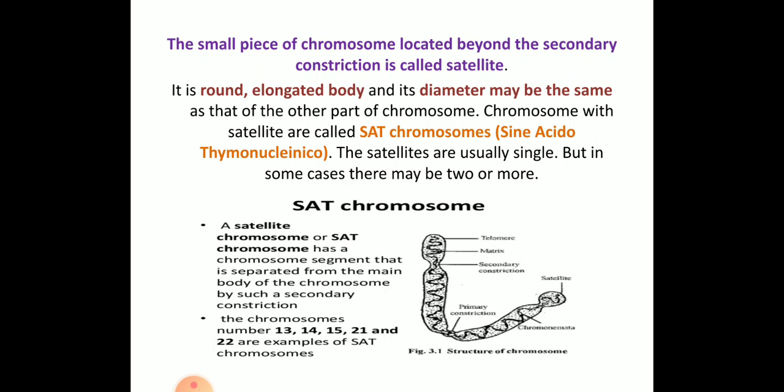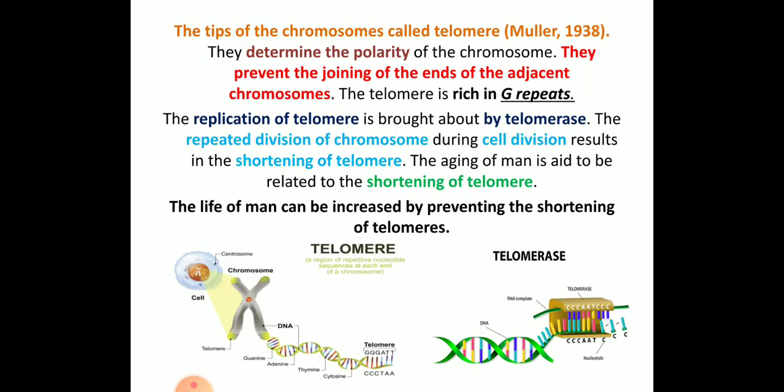They can ask what is the full form of SAT. SAT chromosomes, that is how the SAT chromosome is explained. When explaining the ultrastructure you need to write about what you mean by satellite and SAT chromosome.